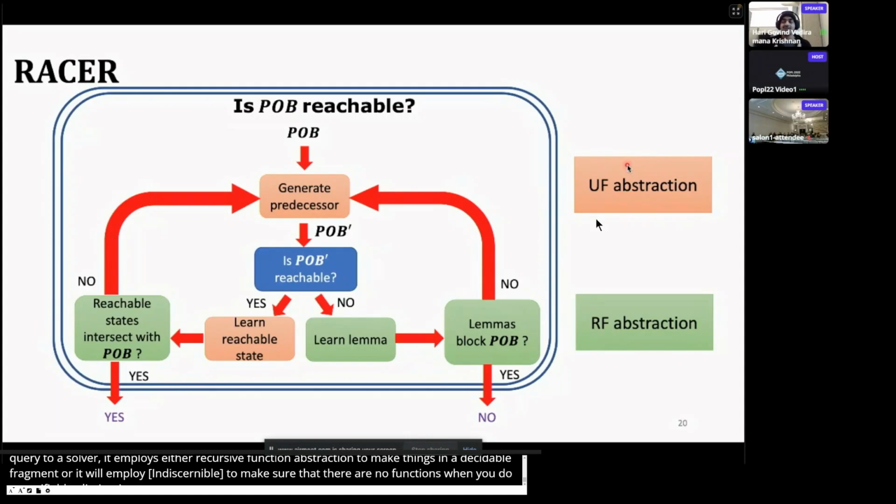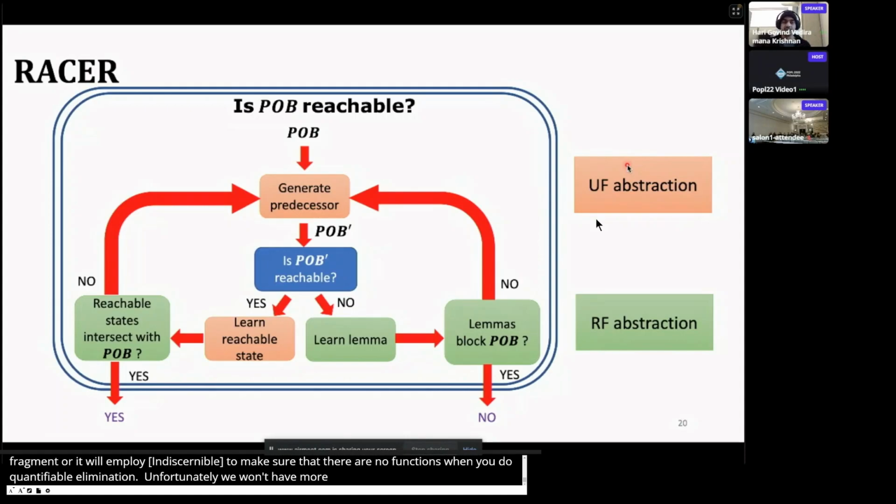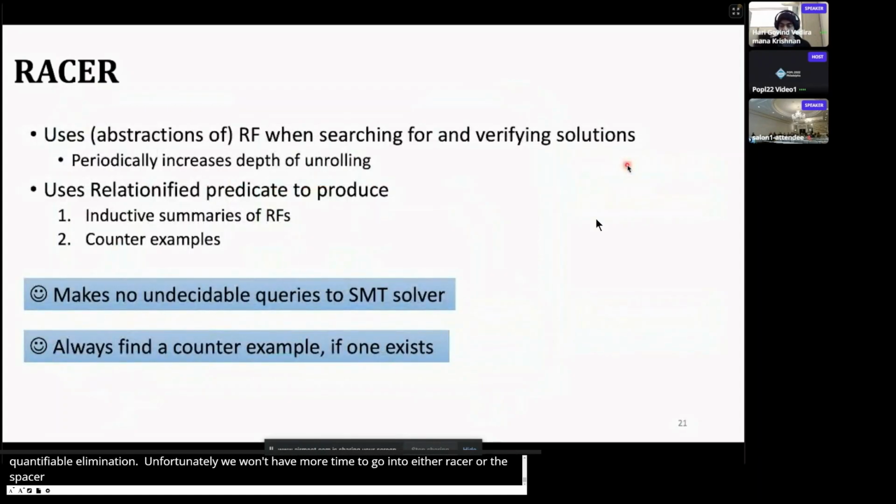Unfortunately, we won't have more time to go into either the Razor or the Spacer algorithm. Please read the paper for more details. The good thing about Razor is that since it makes no undecidable queries, it is guaranteed to terminate whenever the set of constraint Horn clauses is unsatisfiable. That is, if your program has a bug in it, Razor is sure to terminate and tell you that there is a bug.